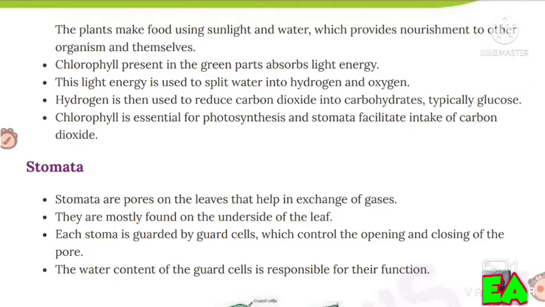Chlorophyll present in the green parts absorbs light energy. This light energy is used to split water into hydrogen and oxygen. Hydrogen is then used to reduce carbon dioxide into carbohydrates, typically glucose. Chlorophyll is essential for photosynthesis and stomata facilitate intake of carbon dioxide.